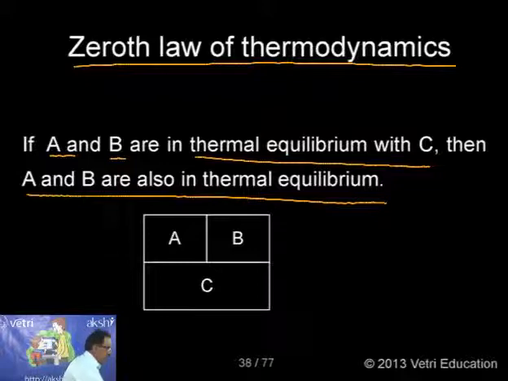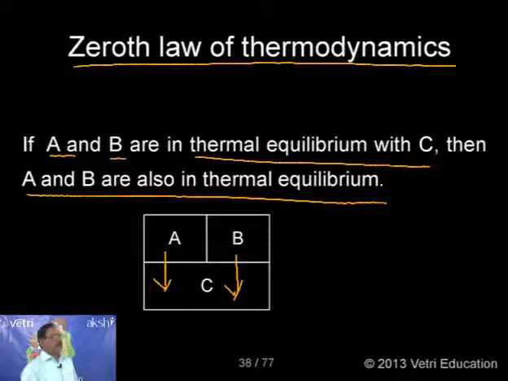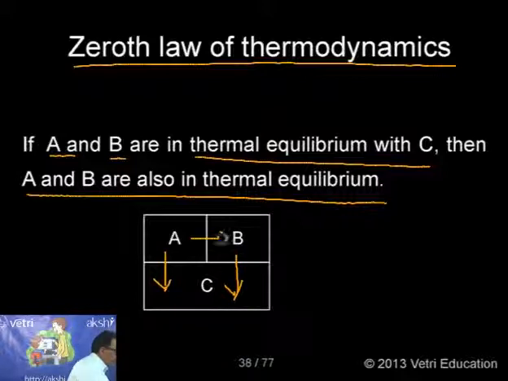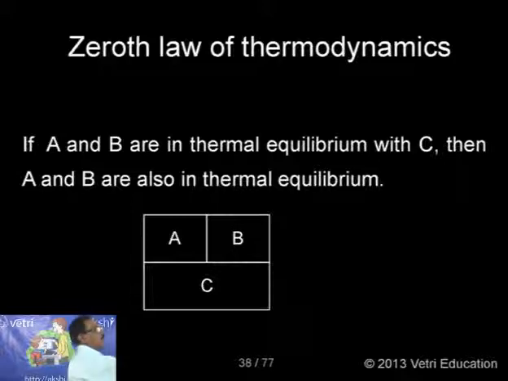So here A is in thermal equilibrium with C. B is also in thermal equilibrium with C. Now, according to this law, A and B also will be in thermal equilibrium. This is very simple, the zeroth law. So, I will not waste time on this. Let me go to the first law.